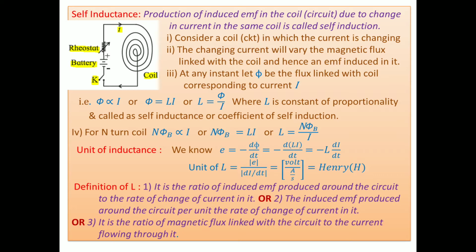And so what happens? According to Faraday's law, an EMF is induced in it. This induced EMF is called a back EMF, and it sends a current in the opposite direction, or it opposes the flow of the current which is sent by the battery. This tendency or this opposition to the current is called reluctance or inductance. Okay?